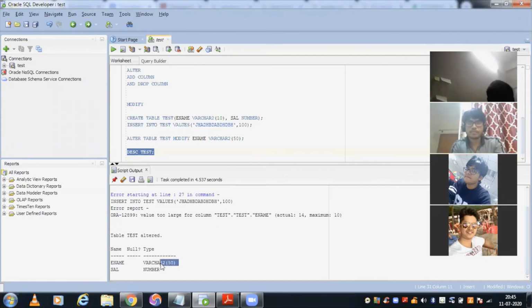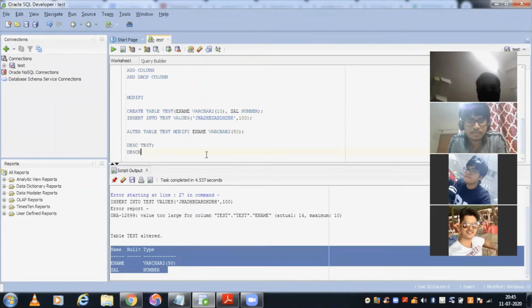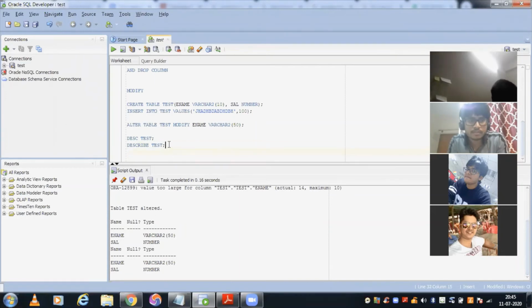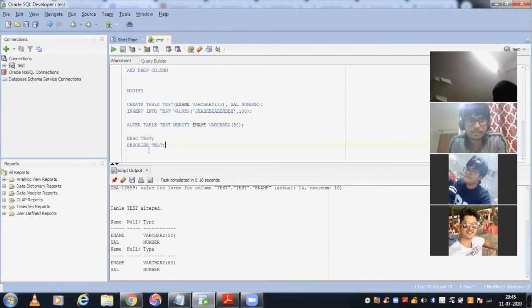So it gives you the structure of the table. If you have to see the structure of a table, you use describe. Both do the same thing, DESC or DESCRIBE.